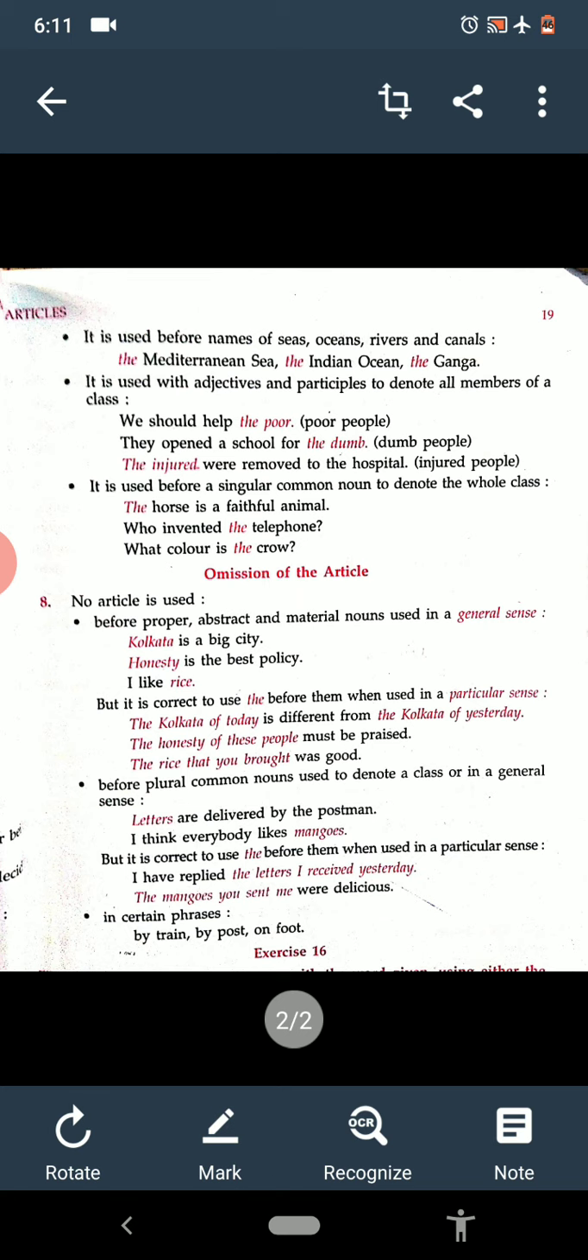So we have learned the use of articles a and the, and also we have seen the omission of articles. So I think now you are able to use them in a proper way, and in the blanks how to fill them in a proper way.